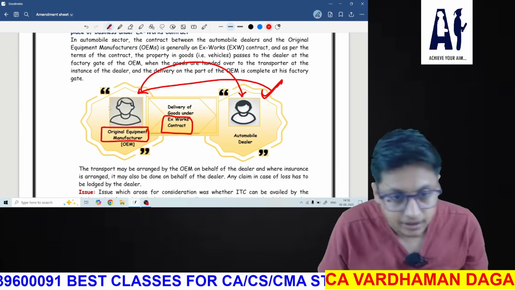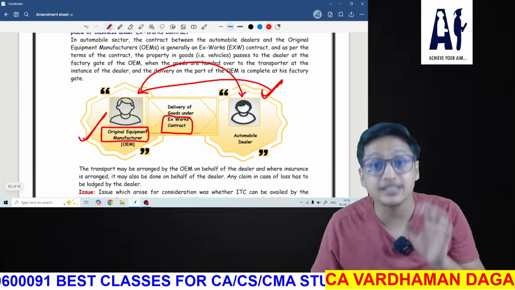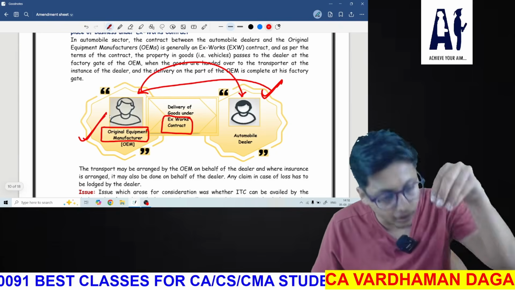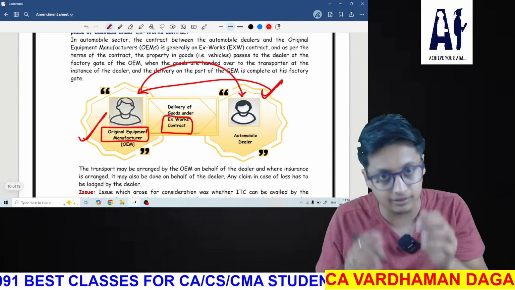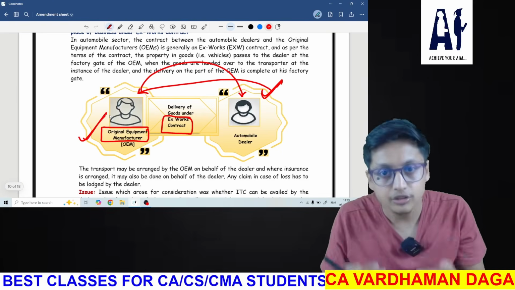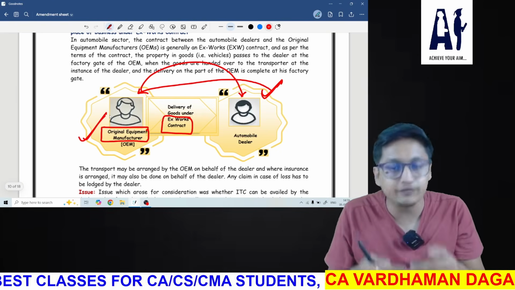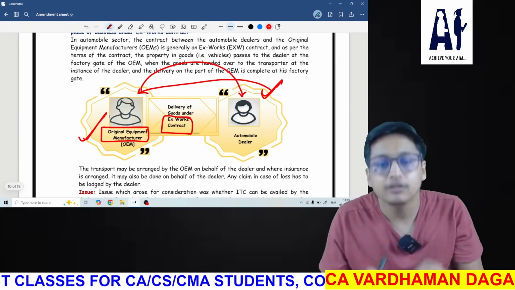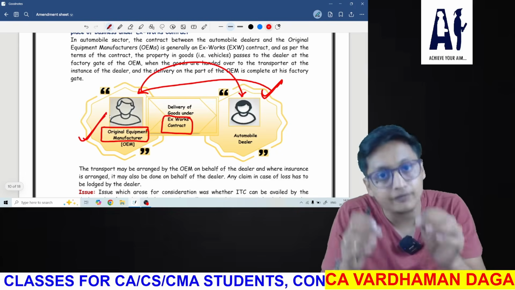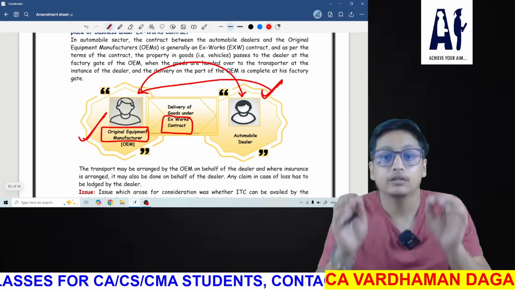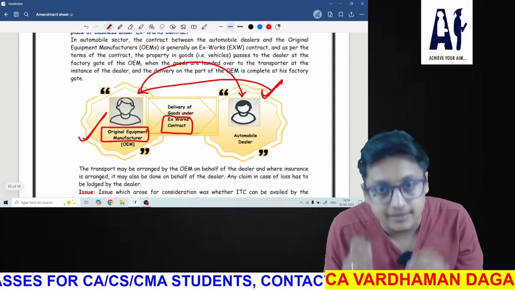Ex-Work contract means this original equipment manufacturer says that I will make a delivery of the goods at the factory gate of my factory, which means I will hand over the goods to the transporter at my factory gate, and as soon as I deliver the goods to the transporter, as soon as I remove the goods from my factory gate, it will be deemed that goods have been delivered. Now, what was the concern?